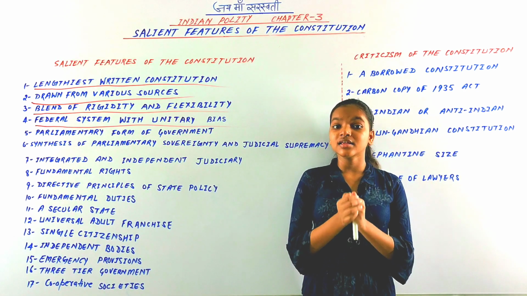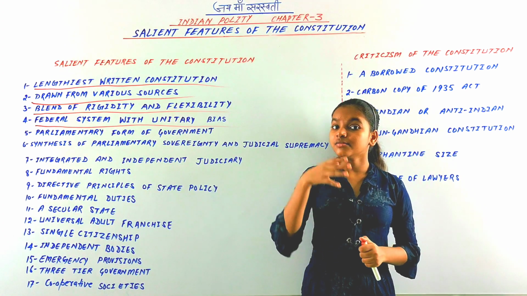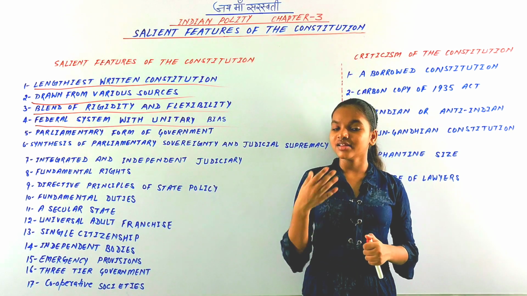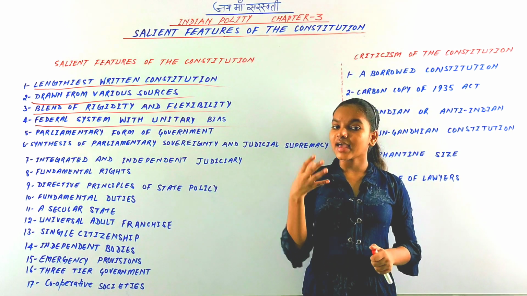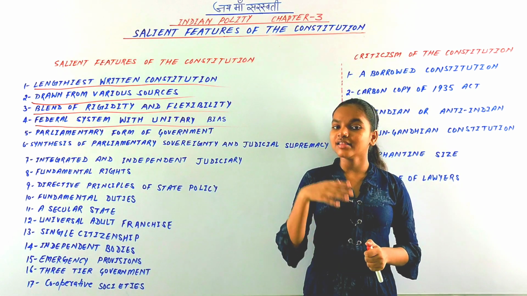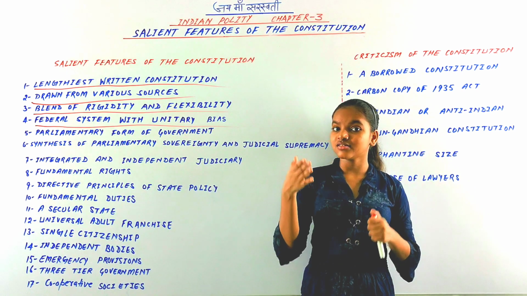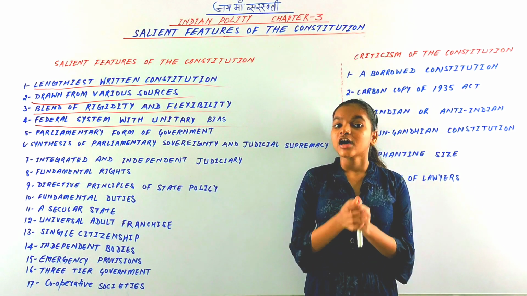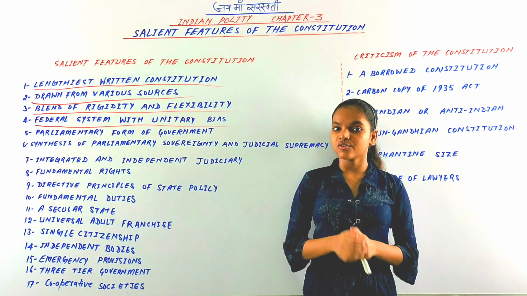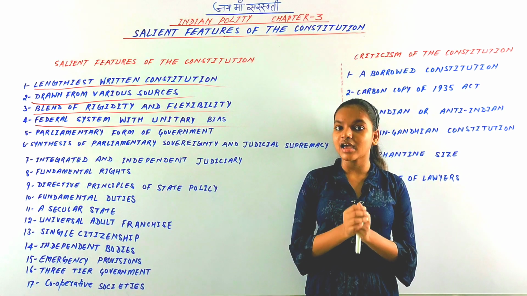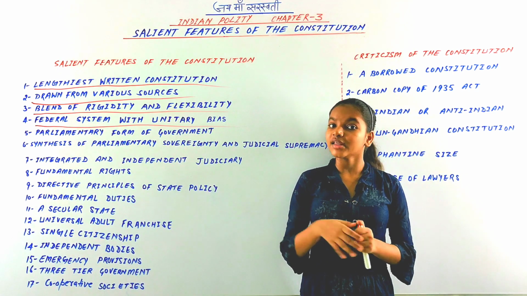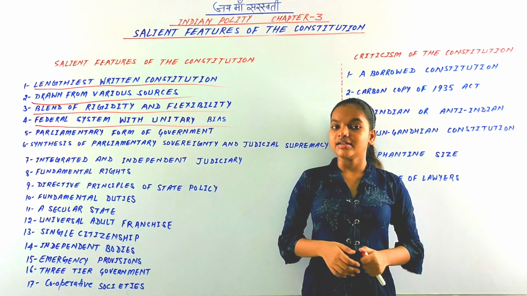Thus the Indian constitution is called federal in form and unitary in spirit, quasi-federal by Wheare, whereas Granville Austin called it a cooperative federalism constitution. Morris-Jones called it bargaining federalism, and Sir Ivor Jennings said it is federal with a centralizing tendency. There have been many comments by political scientists.